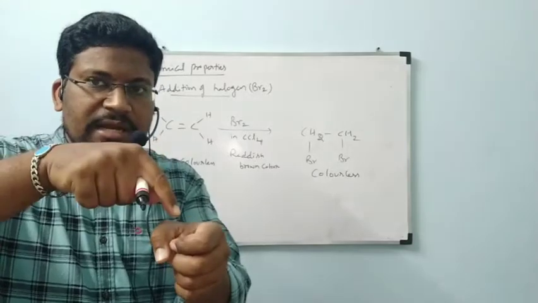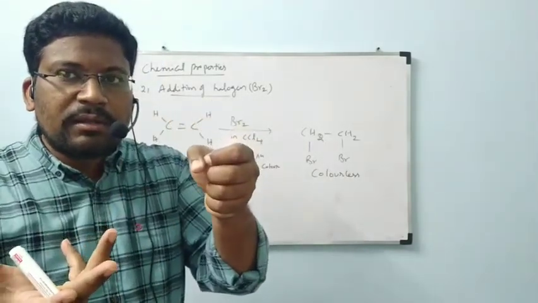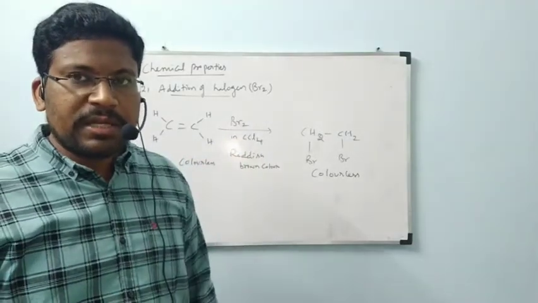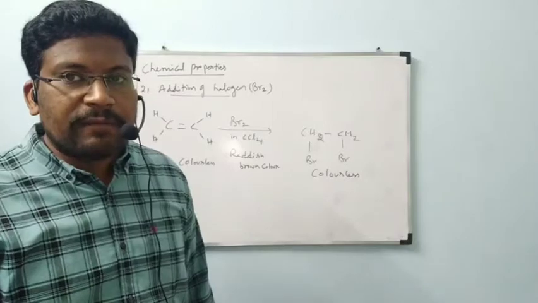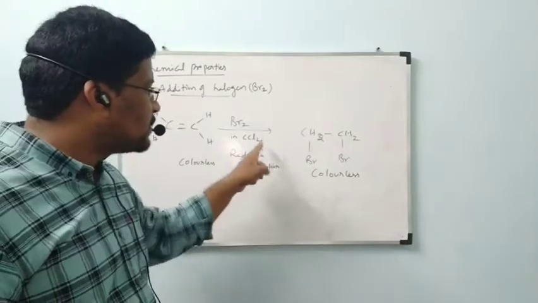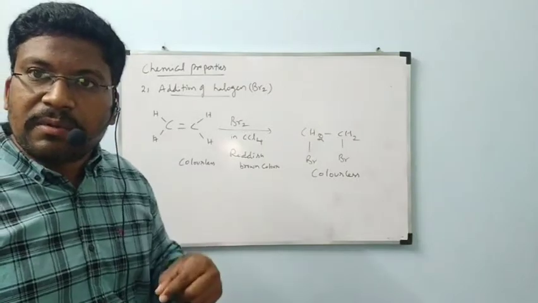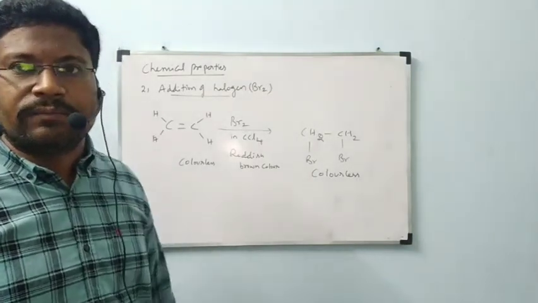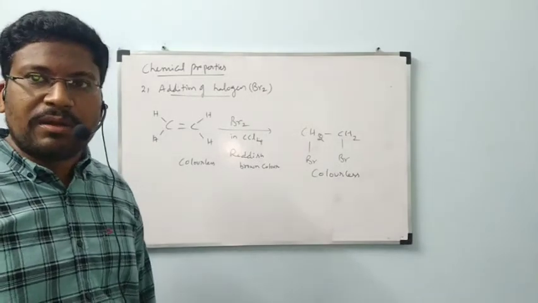As soon as it is added, we can see that the reddish brown color disappears. What is the meaning? Bromine undergoes reaction with the double bond. Then we can say that our given compound contains a double bond.